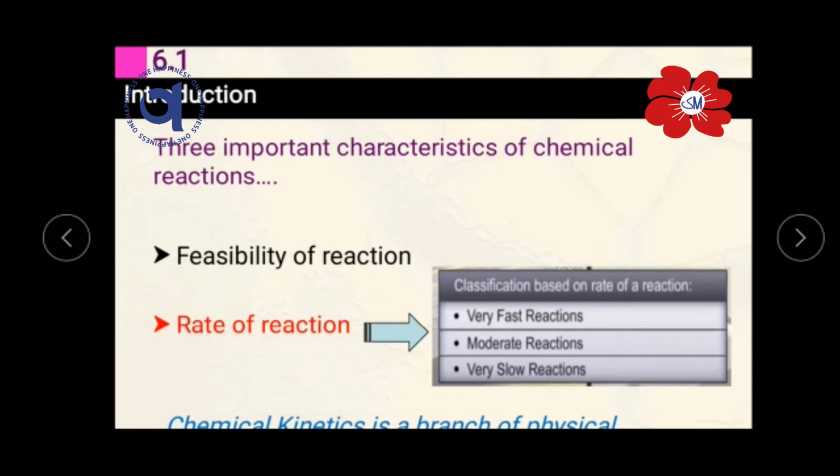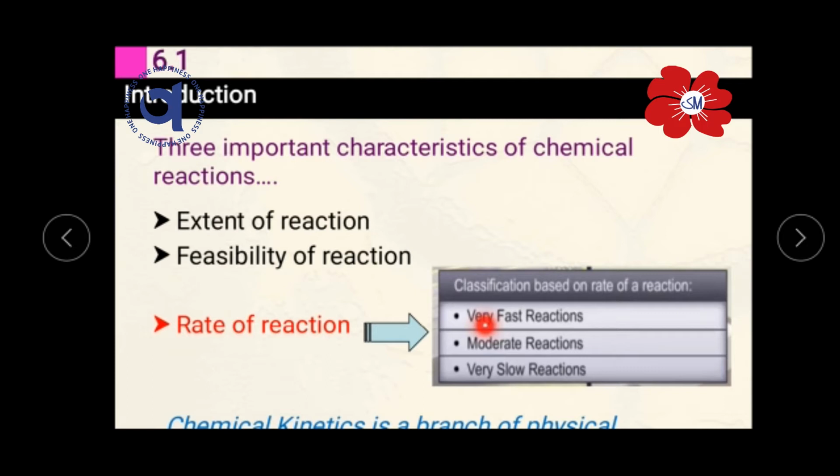Okay, so in this chapter we will talk totally about the speed of the reactions. Speed of the reactions means if any reaction is taking place, then what will be the speed of these reactions? Because we generally see there are different types of reactions. I have taken 3 different types of chemical reactions on the basis of speed of reactions.